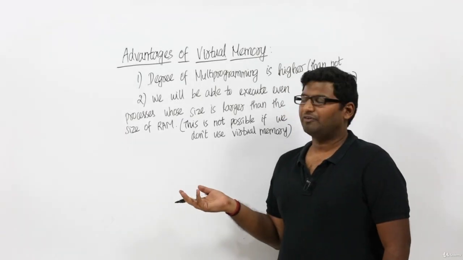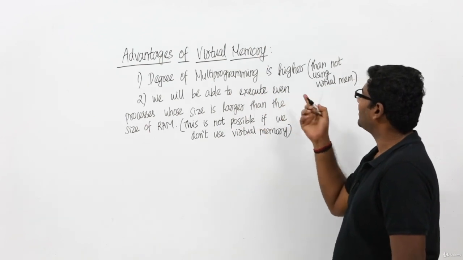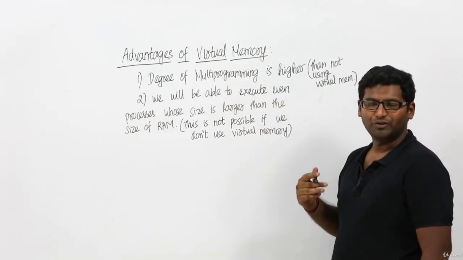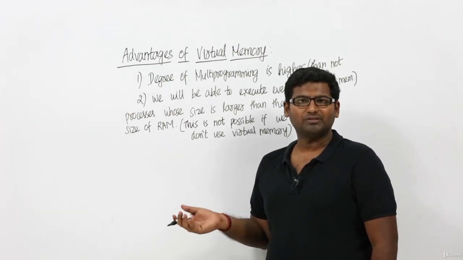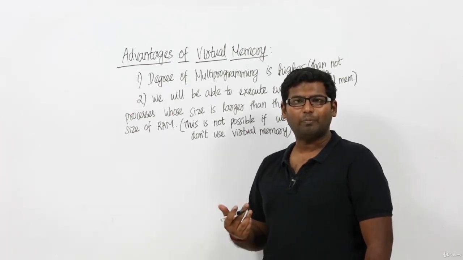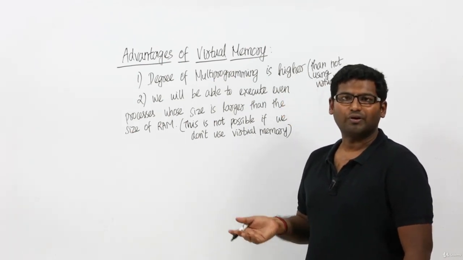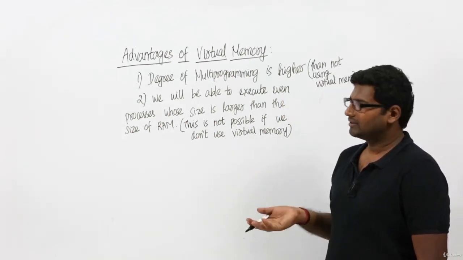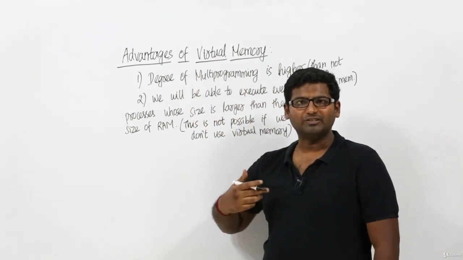Let's see the advantages of virtual memory. We have already seen that the degree of multiprogramming is higher if we use virtual memory, right? Because if we maintain only a few pages of a process, we will be able to have more processes inside the RAM. So the degree of multiprogramming is going to increase. If the degree of multiprogramming increases, obviously our CPU efficiency will also increase.